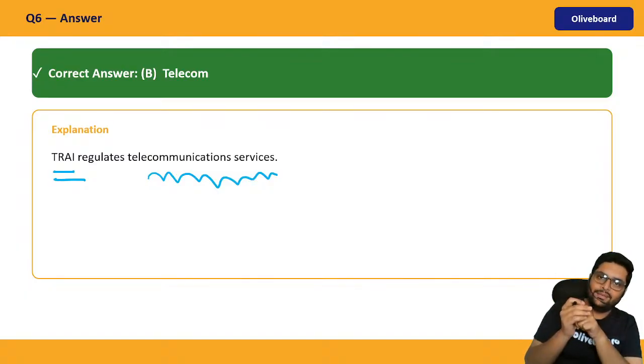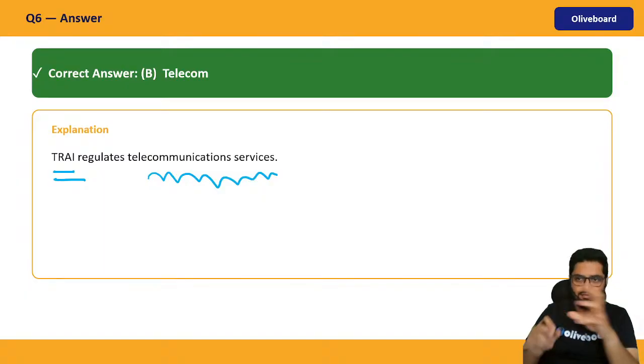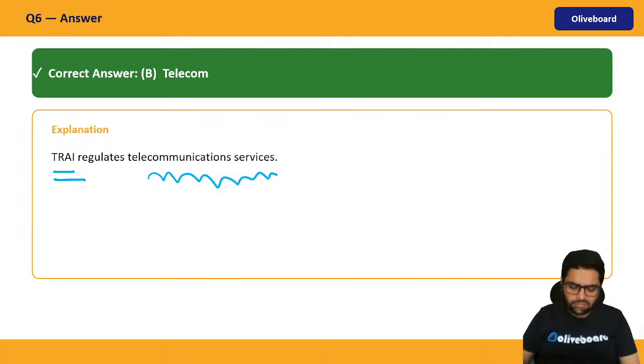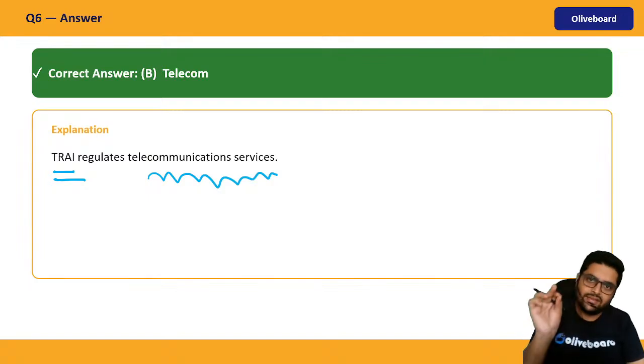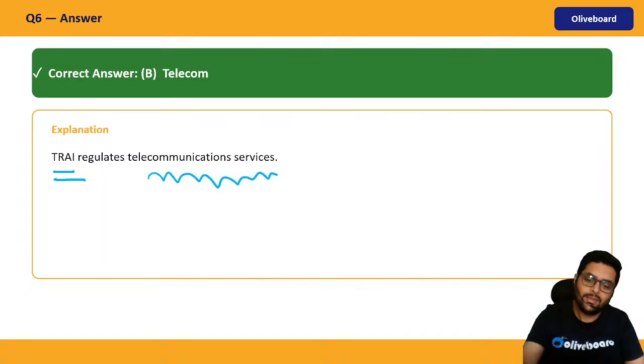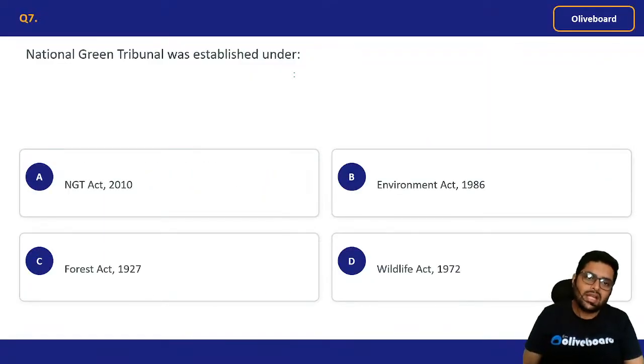TRAI helps you in protecting against this. There was a limitation on sending messages. TRAI messages used to come saying that as per TRAI regulations, only these many messages are allowed. National Green Tribunal was established under which act?